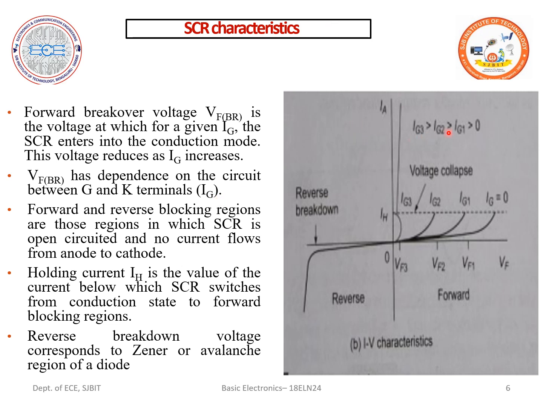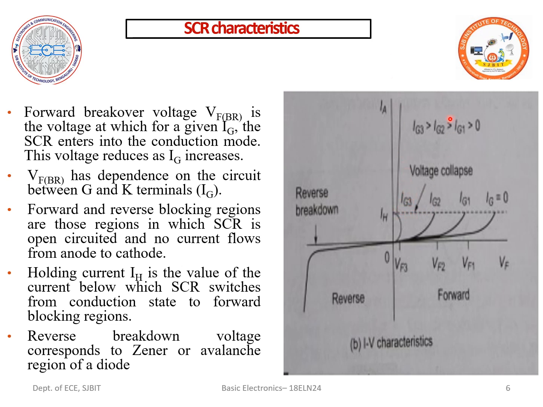In the graph we can see that as the forward breakover voltage increases, that is VF1, VF2, VF3, the gate current IG3, IG2, IG1 is decreasing.